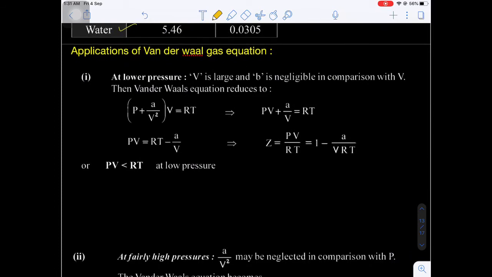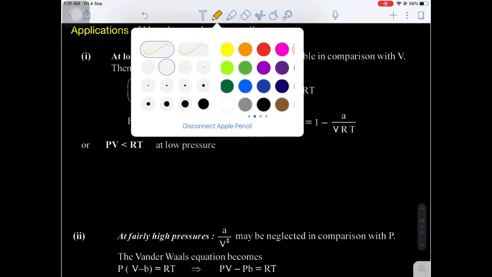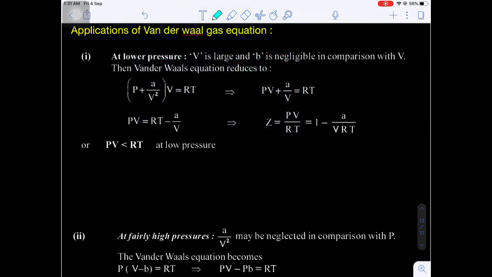Now here, applications of the van der Waals gas equation. This is very important. There are different cases. What is the first case? We have a real gas at very low pressure. When the pressure is very low, do you know the volume will be very high?